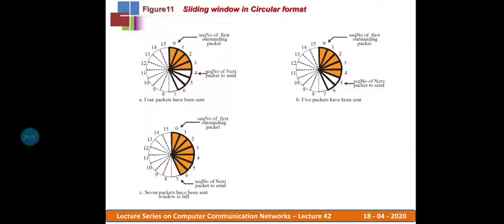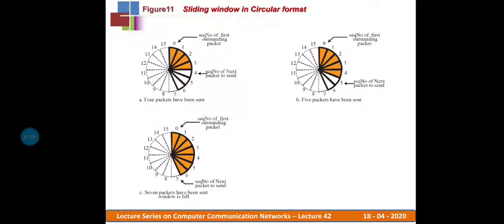So every time we get a request from the application layer to the transport layer, the sequence number of the next packet to send gets appended to the packet as its sequence number, the packet is delivered, and then the next-packet sequence number is incremented. This is how the sequence number works in the circular format, and that slot gets marked. Every time we assign a sequence number, the slot gets marked, and that is what we noticed in these three figures.